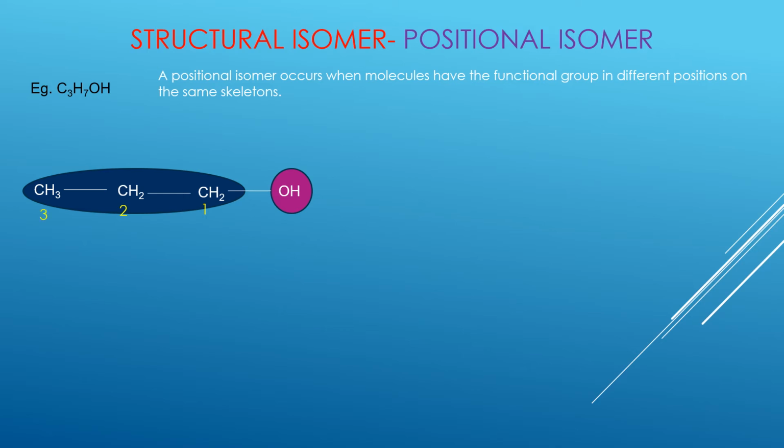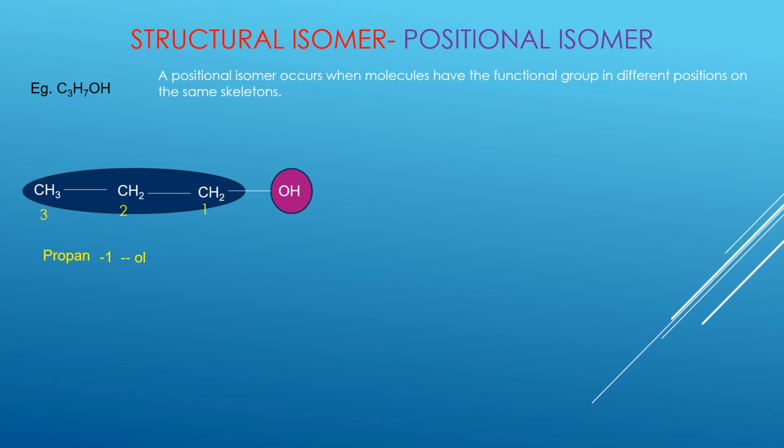So our OH is attached to carbon 1, and since there are 3 carbons in the parent chain, the prefix will be propan. So we say propan and then put the position of the OH, which is 1, and then because it's an alcohol we say ol: propan-1-ol.